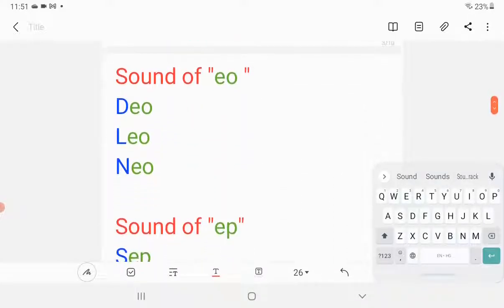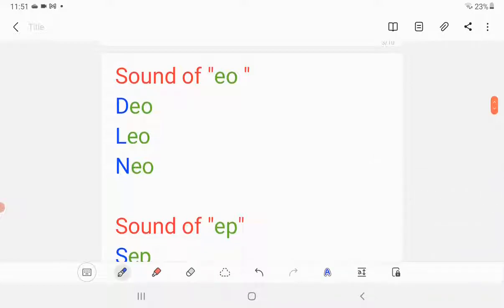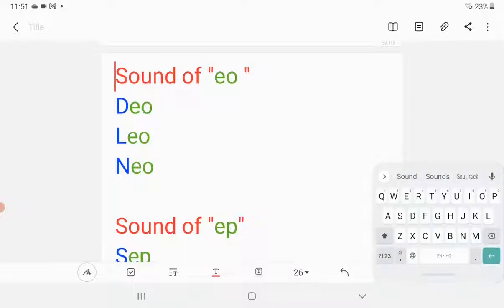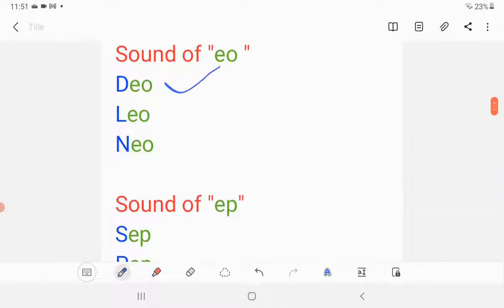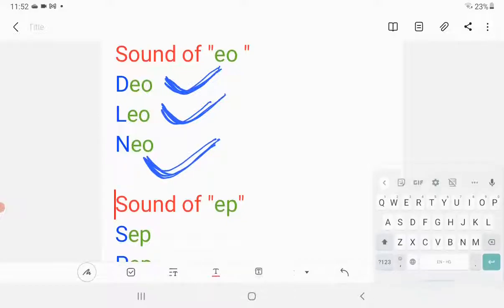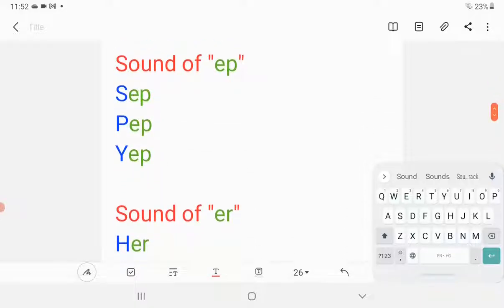Let's move to the next sound of vowel E with letter O. So it becomes yo. Make your mouth a bit in circular way. O. Yo. So let's read the words. Dio, dio, Leo, Leo, Neo, Neo. Very good.